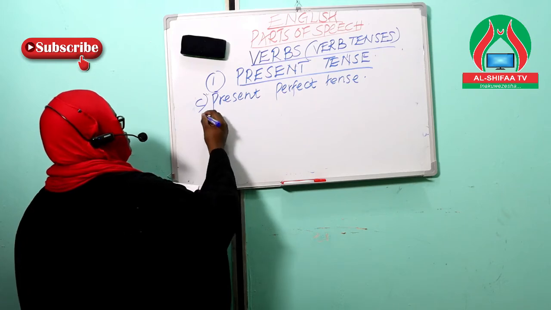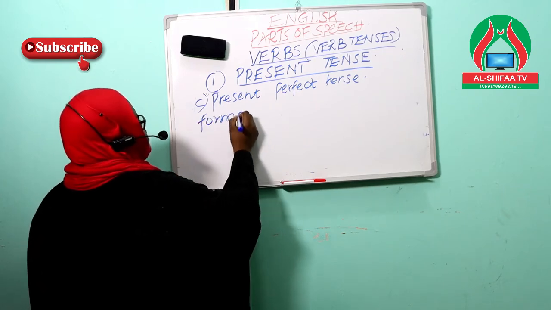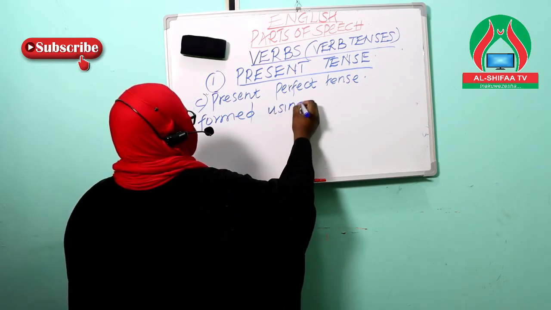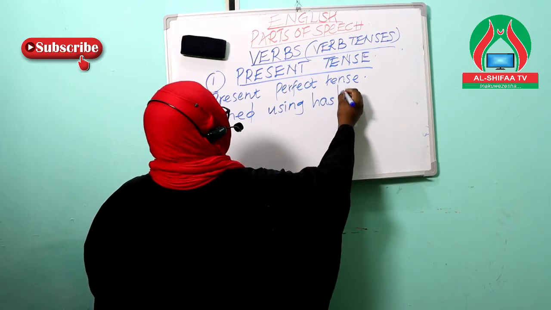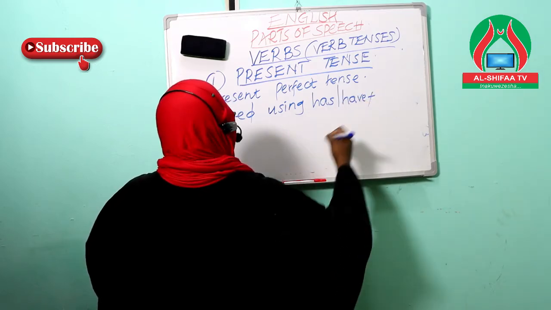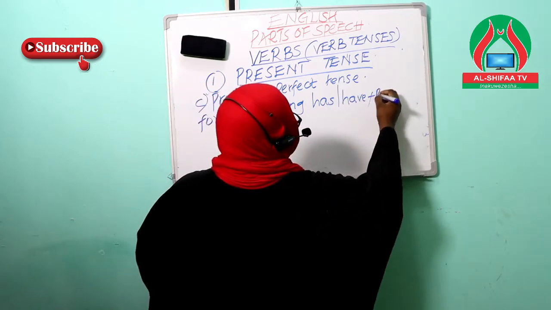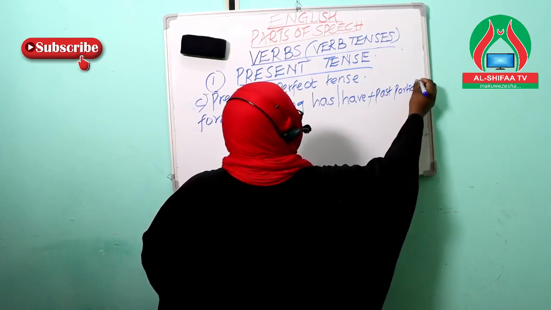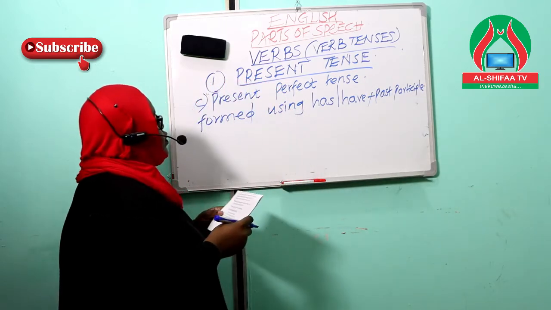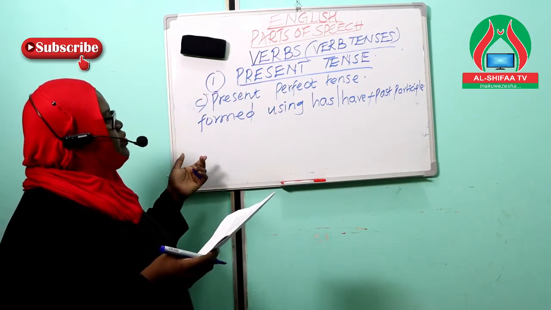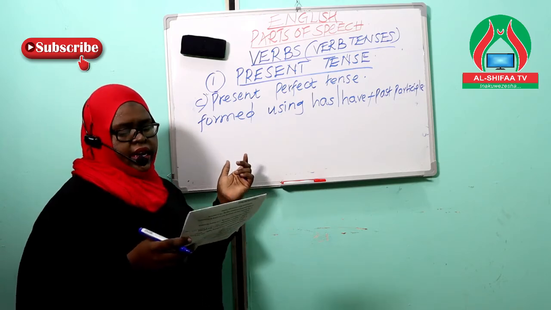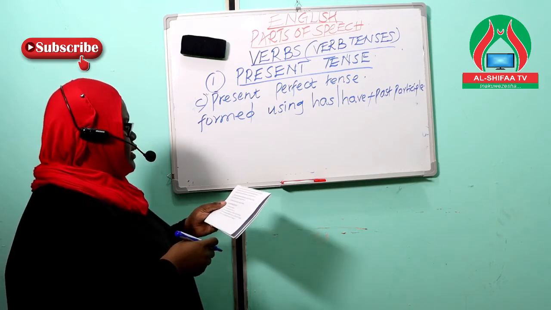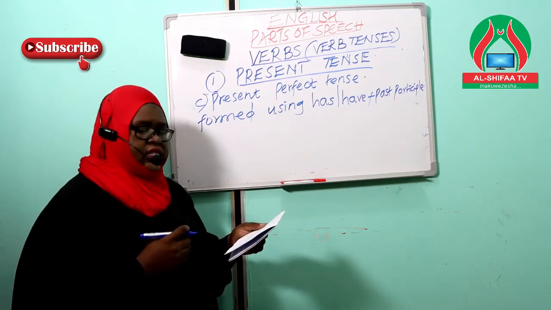Now, the present perfect tense is formed by using has or have with a past participle. This kind of the present perfect tense is formed using has, have, and a past participle. So let us look at the uses of the present perfect tense.